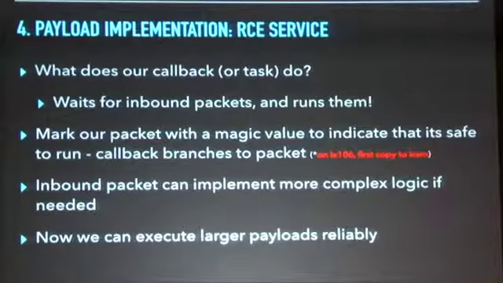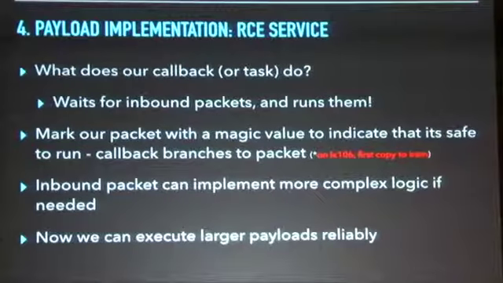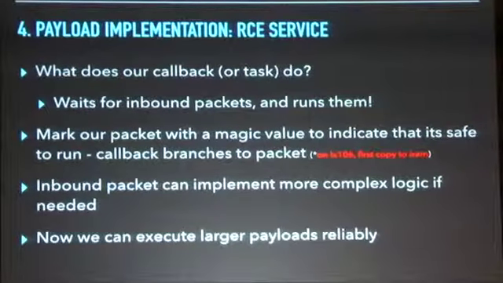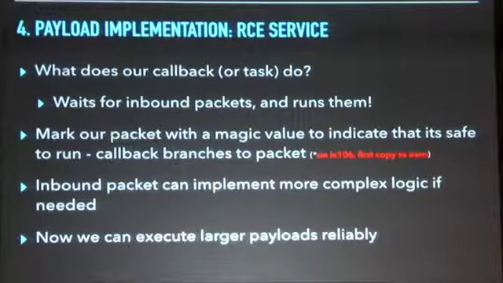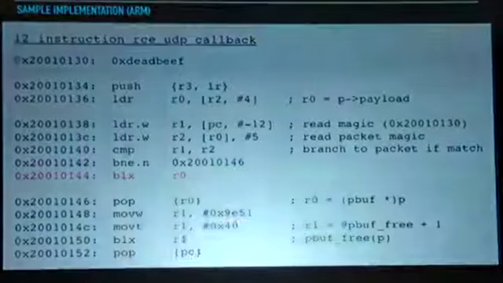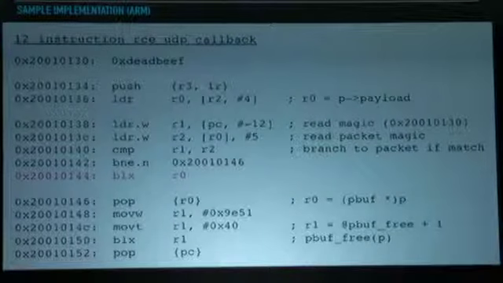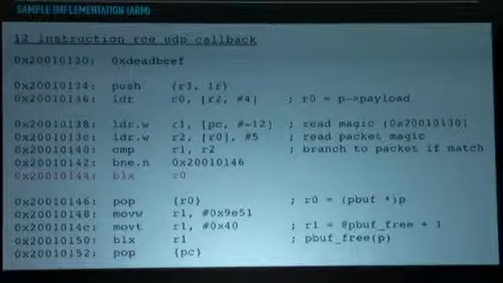We can implement more complicated logic if we need to in the code that we send in the packet. So if we needed sequence numbers or something that gives us at most once execution, maybe it could update the magic value and require that new value be sent with subsequent packets. So this is going to allow us to execute larger payloads reliably. And the implementation can be quite small. So here's a 12 instruction implementation for ARM, just to give you an example.